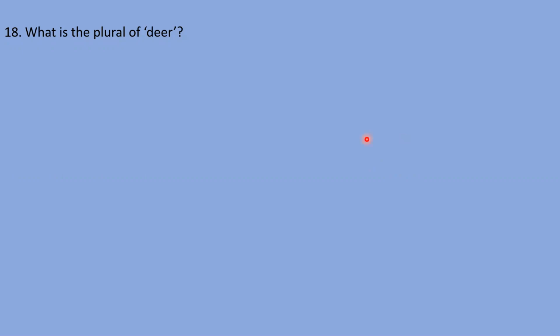Okay, I tell you, deer: the plural of deer is the same word, deer, D-E-E-R. So basically, dear students, I want you to understand that there are some words in the English language whose plural form is the same, right? Like deer, in plural form I need to say the same word, with the same spelling. In the same way, what is the plural of sheep? The plural of sheep is also sheep, the spelling is totally the same, S-H-E-E-P, sheep.